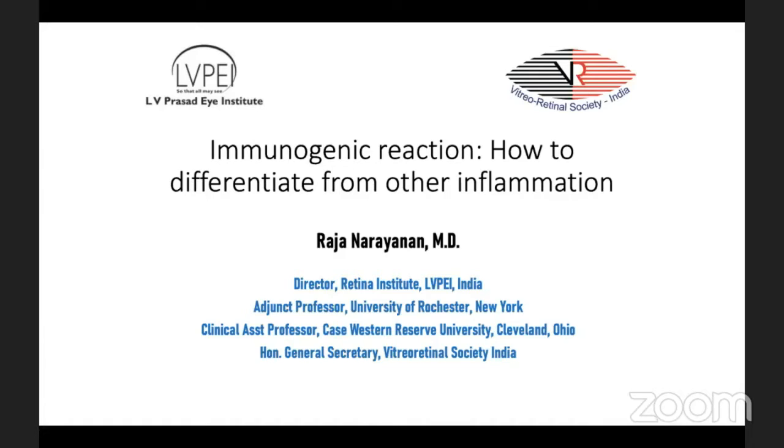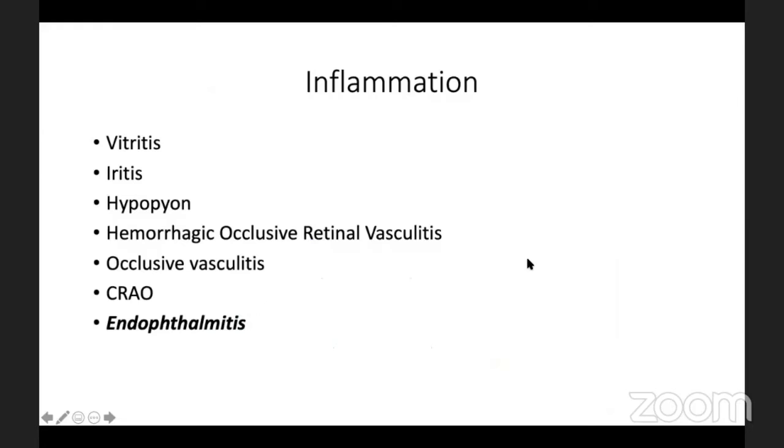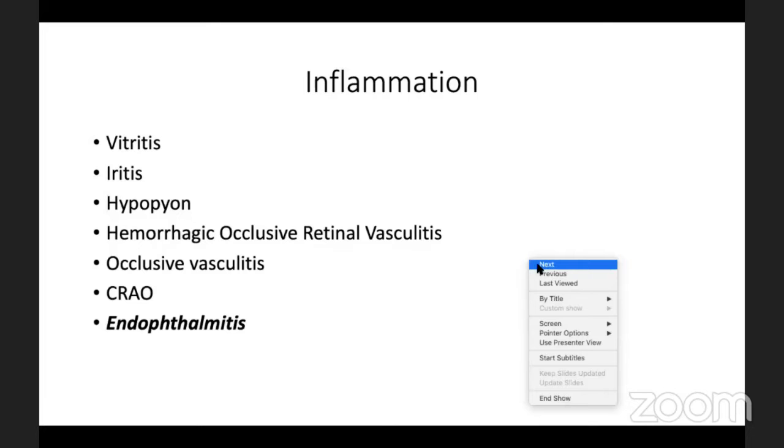I'll be talking on immunogenic reaction, how to differentiate infections from non-infectious inflammation. Overall, I would say this is a broadly well-known topic, but still I'll go through the various features which can be seen in inflammation. You can have vitritis, iritis, hypopyon or retinal hemorrhages or vasculitis, and these could be non-infective also, and it becomes very crucial to differentiate it from endophthalmitis.